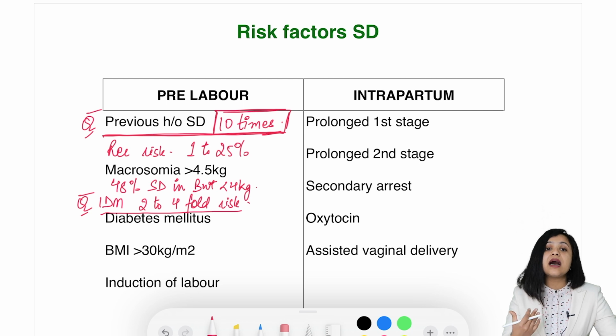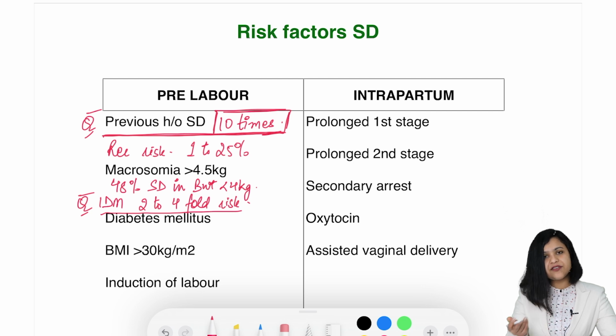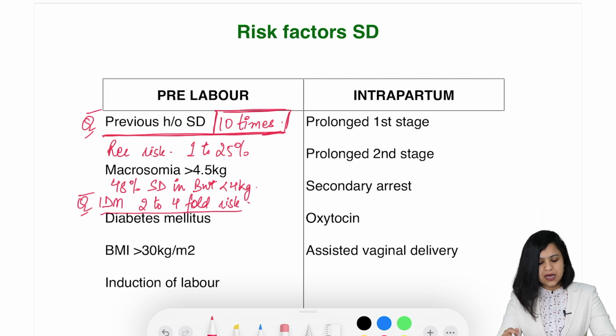Secondly, infant of diabetic mother carries 2 to 4-fold risk. Very frequently asked question. Infant of diabetic mother carries 2 to 4-fold risk. Why is that so? Because in diabetes, the baby has fat deposition in the shoulder. So there is a higher risk of shoulder dystocia if a baby is born to a mother who is diabetic, gestational diabetes or overt diabetes. Again, diabetes mellitus is definitely a risk factor because of the same reason.